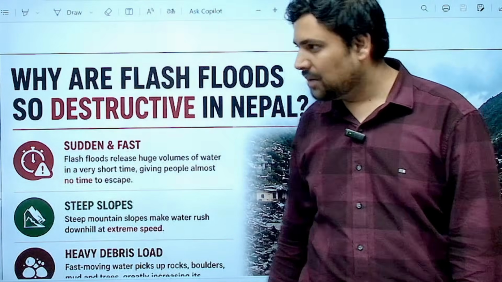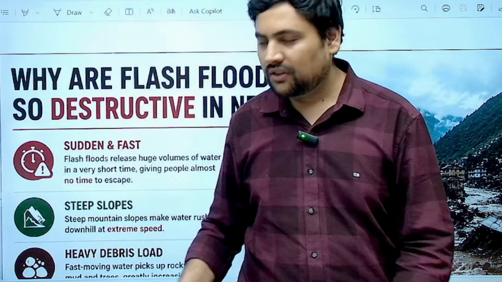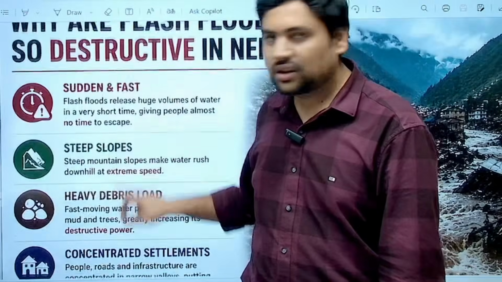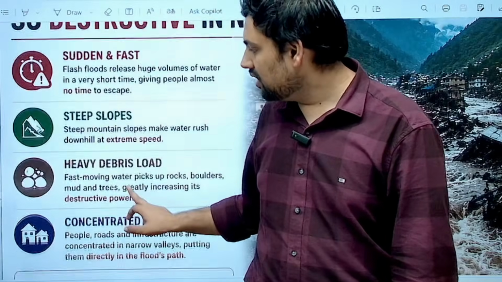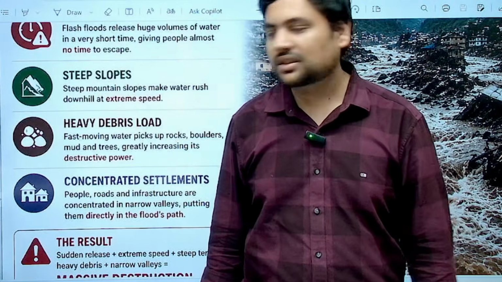The pictures that are coming out are really sad, and if you would like to do anything with respect to donations or any other way to help with the Nepal floods, you can do that. Hopefully within a few days this should calm down and we should be at a better place.